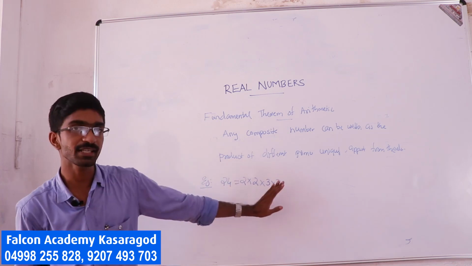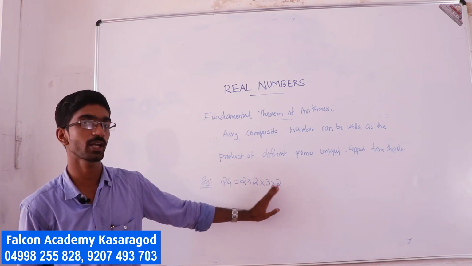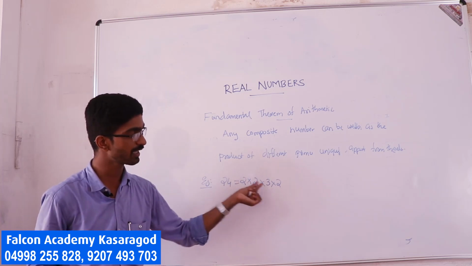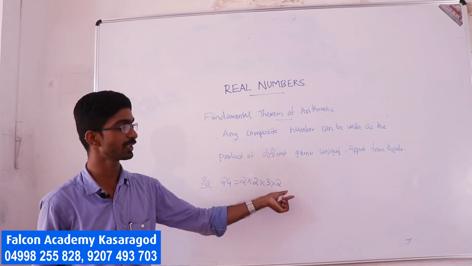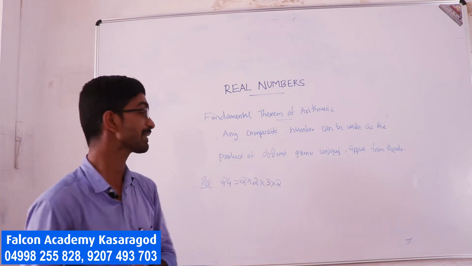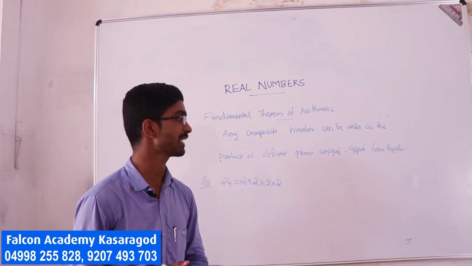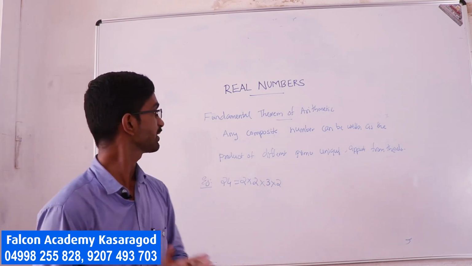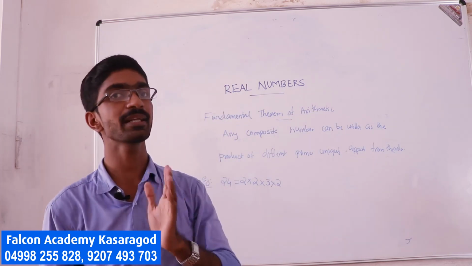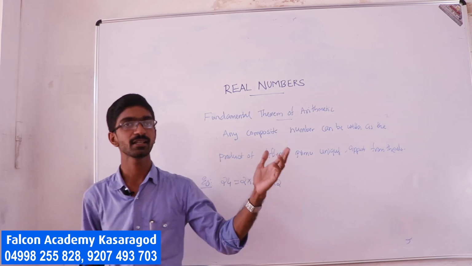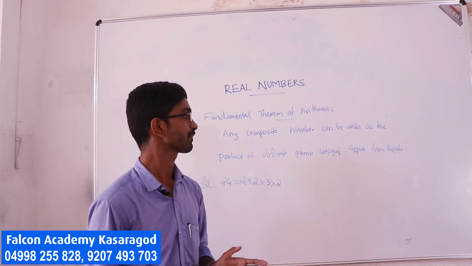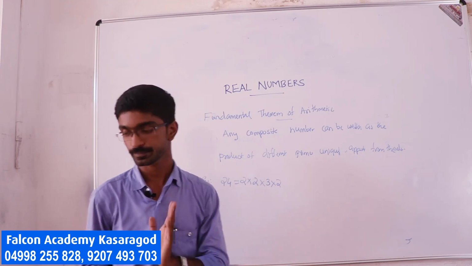And this representation is unique. Any other prime cannot be used here instead of 2 and 3. But the order may change: you may write 3 first and then the 2s, or the 2s first and then 3. The order is not important, but the representation is unique. I will repeat again: the fundamental theorem of arithmetic says that any composite number can be represented uniquely as the product of primes, apart from the order.